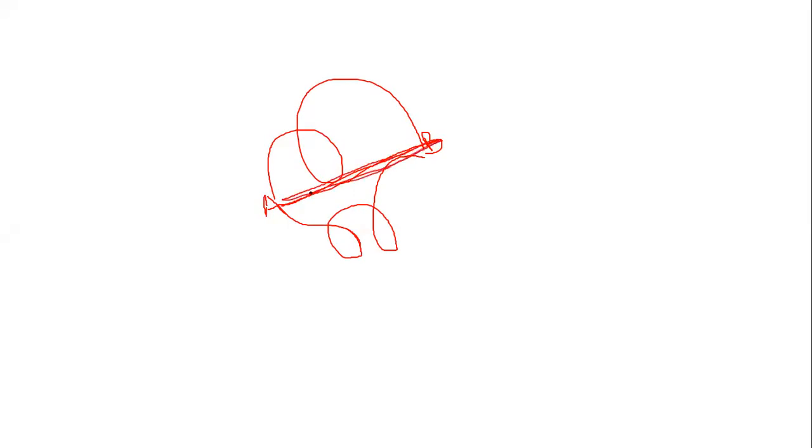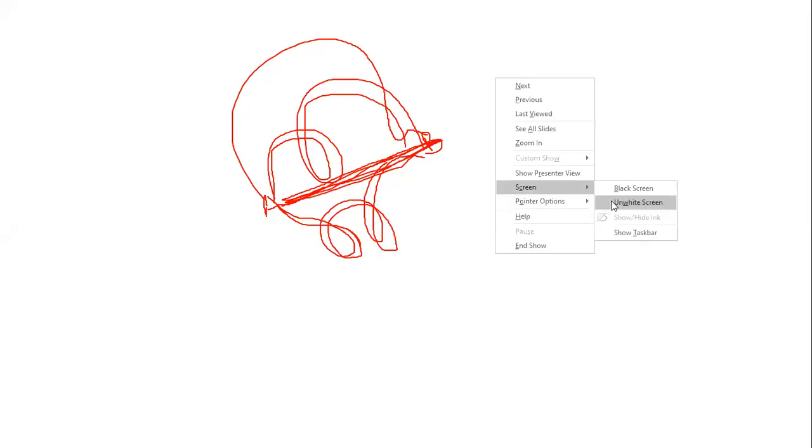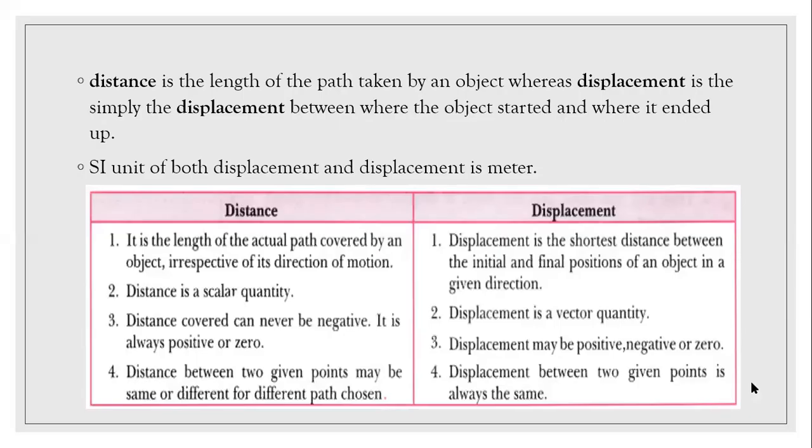So displacement is always the same, but distance, if we cover this path, would be different. If we cover this path, would be different. If we cover some other path, then it will be different. Understood? Understood, everyone?